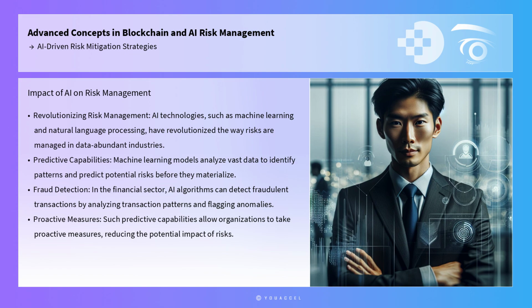AI technologies, such as machine learning and natural language processing, have revolutionized the way risks are managed in industries where data is abundant. Machine learning models, for example, can analyze vast amounts of data to identify patterns and predict potential risks before they materialize. For instance, in the financial sector, AI algorithms can detect fraudulent transactions by analyzing transaction patterns and flagging anomalies that may indicate fraudulent behavior. Such predictive capabilities allow organizations to take proactive measures, thereby reducing the potential impact of risks.